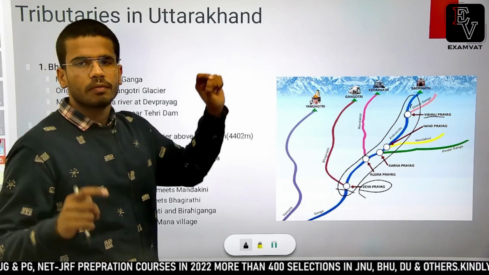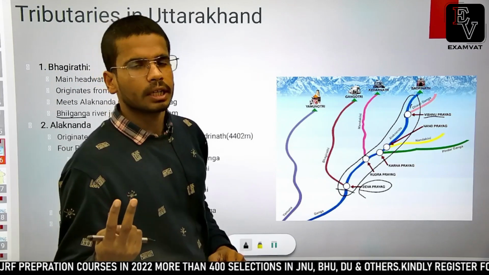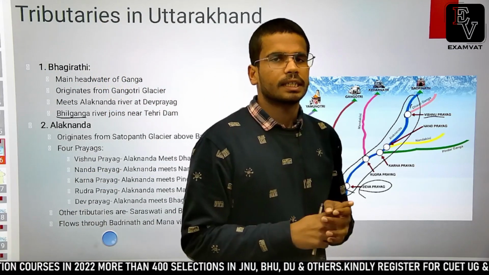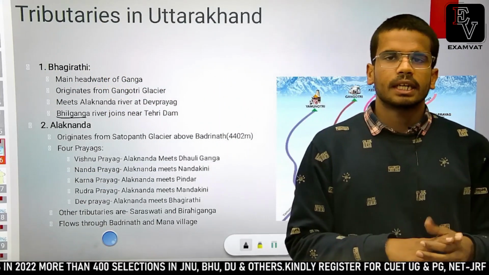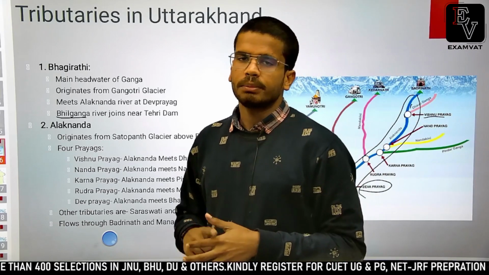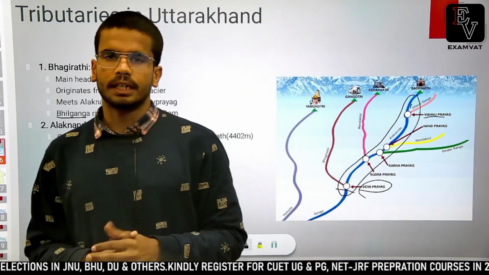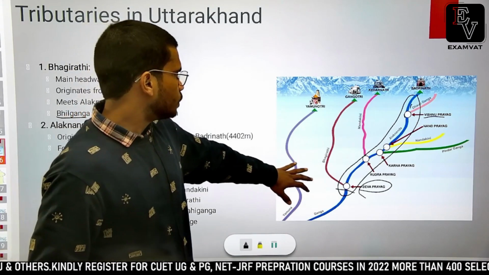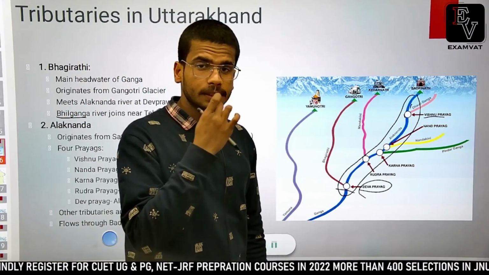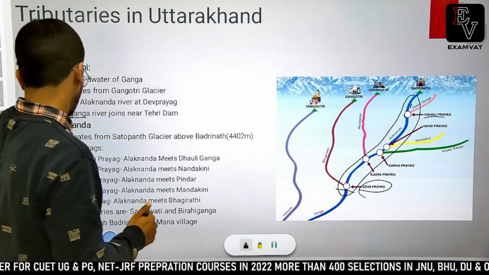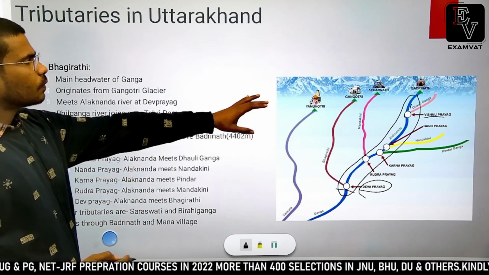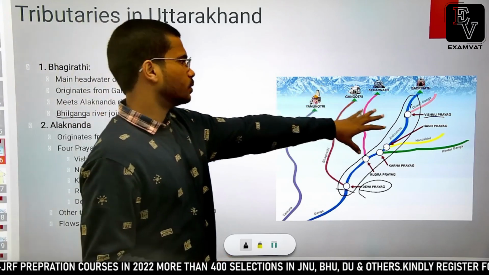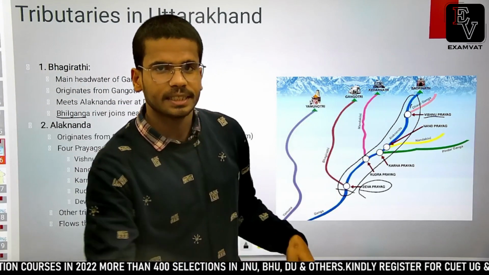Vishnu Prayag, where Alaknanda is joined by Dhauli Ganga. Nand Prayag, where Alaknanda is joined by Nandakini. Then Karn Prayag, where Alaknanda is joined by Pindar. Then Rudra Prayag, where Alaknanda river is joined by Mandakini. And then at last Dev Prayag, where Bhagirathi river joins Alaknanda river. Okay, so Alaknanda river flows to the holy city of Badrinath. Okay, it flows just underneath the temple.